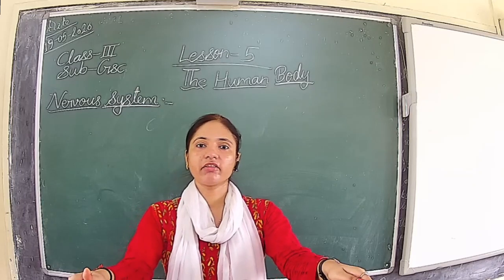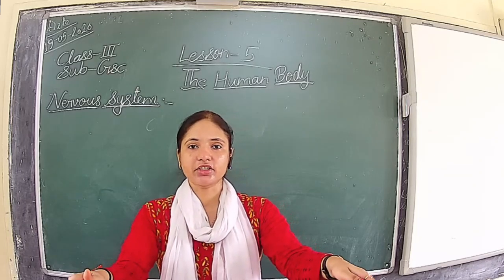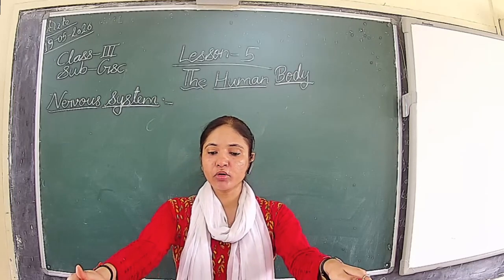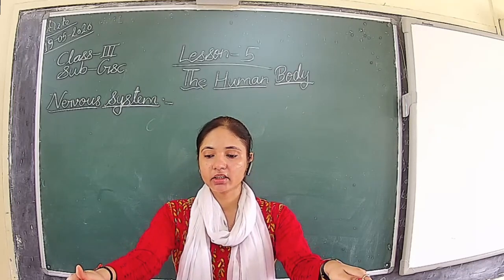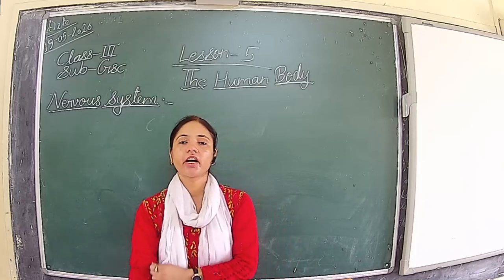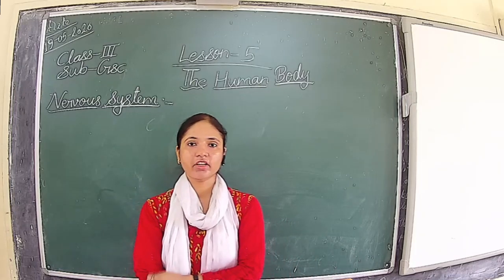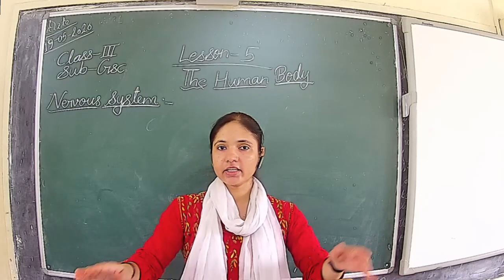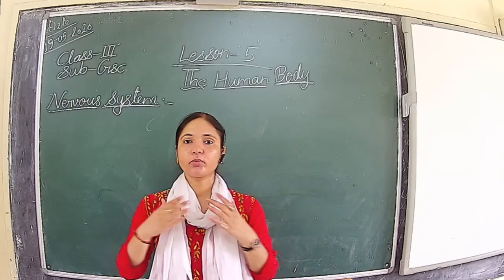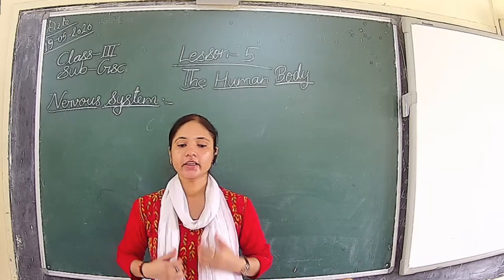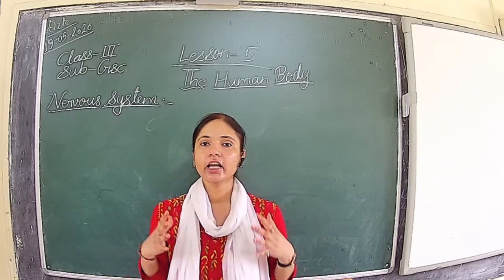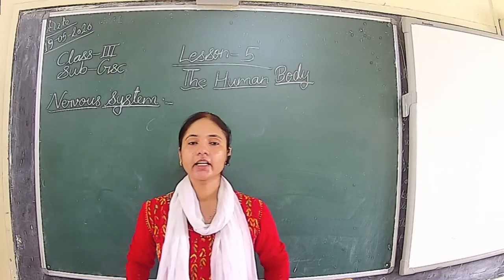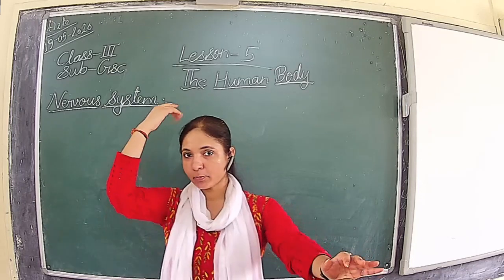The first system we have seen is the skeletal system. The skeletal system is made up of bones. Bones are very hard. It gives shape and support to our body. Then it protects our inner body parts, and the skull protects the brain.